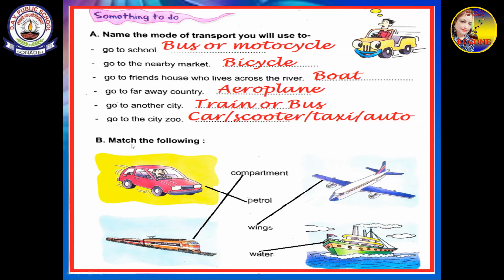Match the following. Now this is a car in the given picture, and you have to match it with any one of these. So the car moves on petrol, and the train has compartments. All these bogies are called compartments, in which people sit. The aeroplane has wings, and the ship sails in the water. So do this in your textbook, all of you.